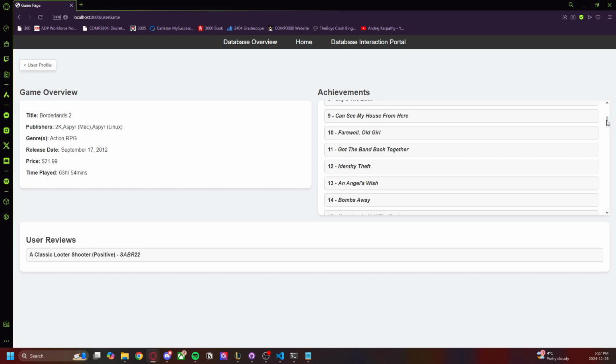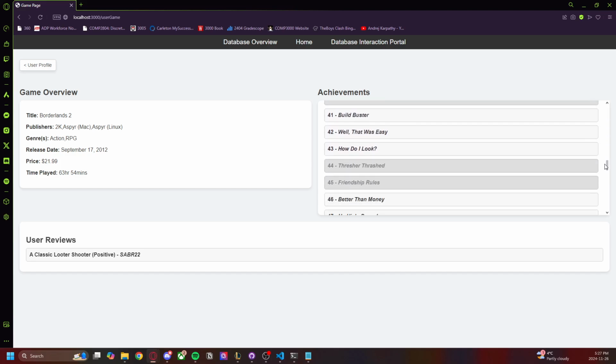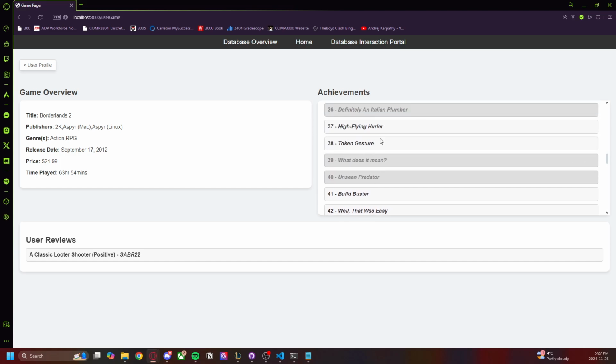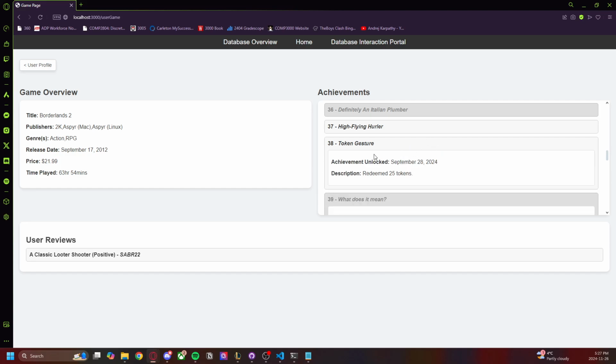But also, if we scroll down in the achievements tab, we now see some of these achievements are grayed out to indicate that these are either achieved or not achieved by the player. So here, our achievement is locked. The user has not achieved this yet, whereas here, the user has in fact achieved this achievement at this point.